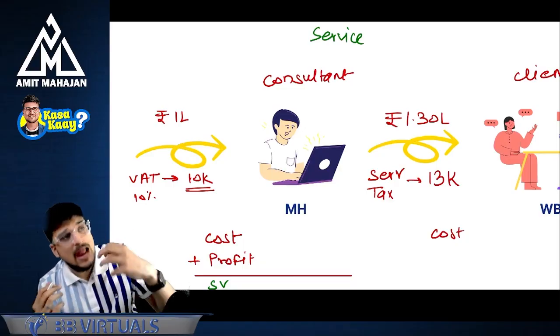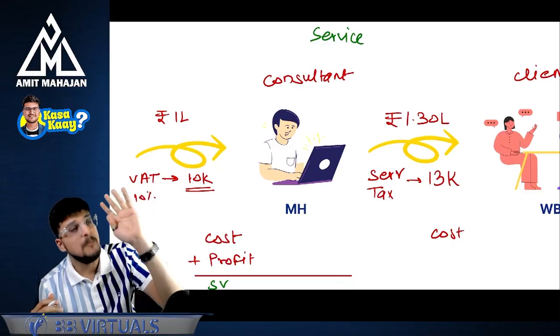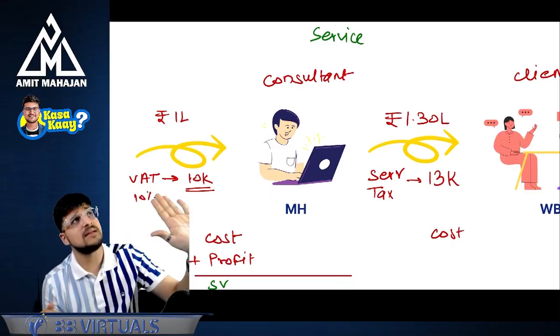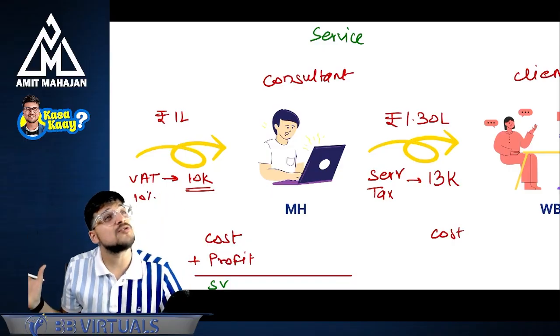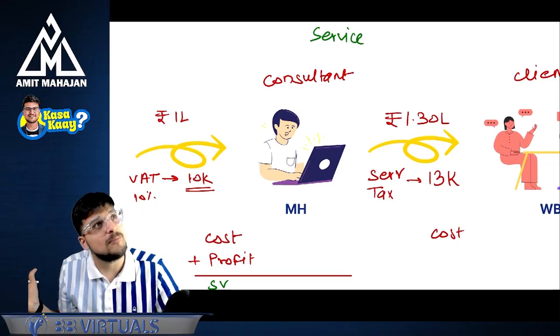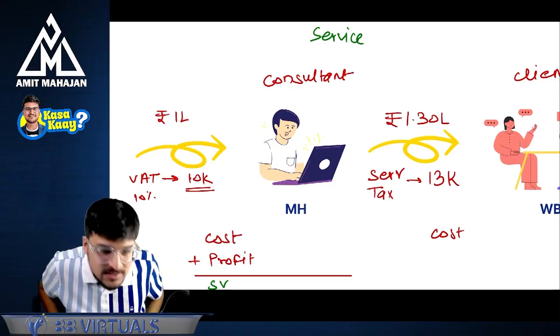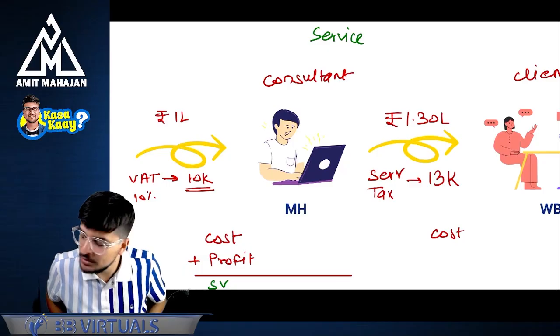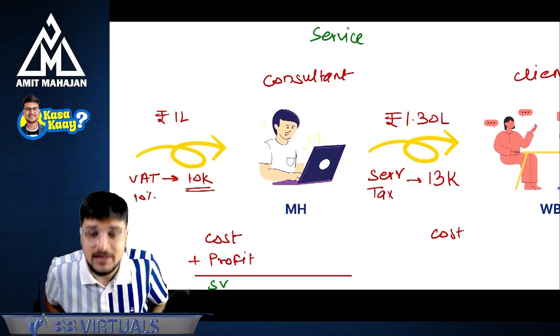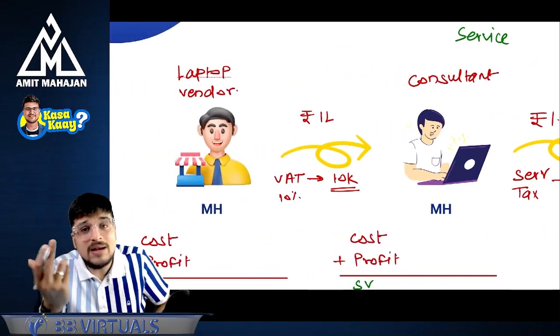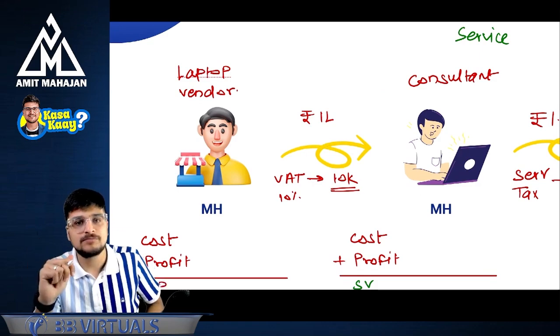Again, I'm saying that Modi ji, you did not understand my sentence. I said that I have to pay 13,000 rupees to you, and I agree that I have to pay 13,000. But I have already paid 10,000 rupees to you, you know, at the time of purchase of laptop. Now Modi ji is searching for that 10,000 rupees. Modi ji did not find that 10,000 rupees. So please understand, where did this 10,000 go?